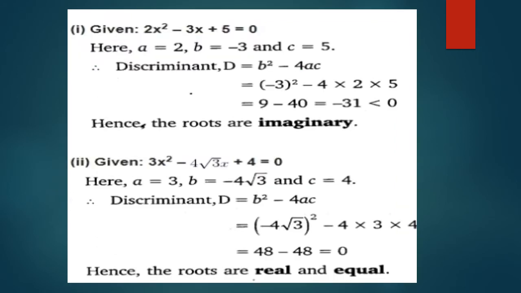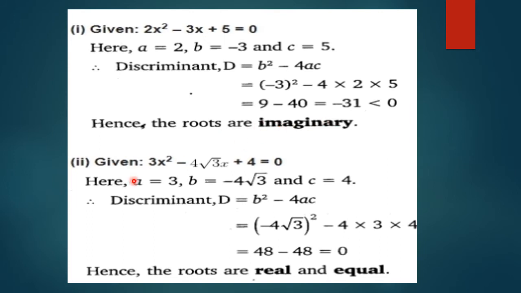Let's see some more examples. The given equation is 2x square minus 3x plus 5 is equal to 0. Here the value of a is 2, b is equal to minus 3 and c is equal to 5. Finding discriminant b square minus 4ac, we get minus 31, which is a negative integer. Hence the roots are imaginary.